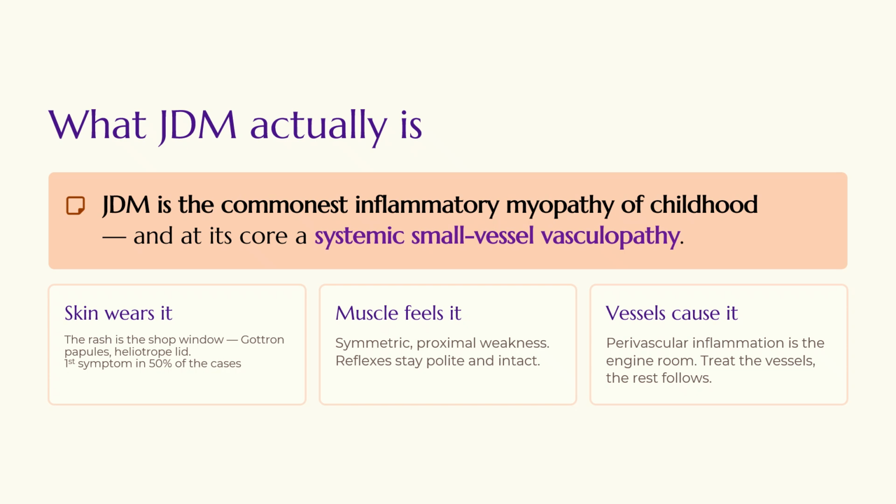The skin is the shop window where all the rashes live. The muscles feel it: it's symmetrical proximal weakness. And the vessels cause it, which is the engine room. So it's a vessel disease that shouts through the muscle and the skin. We need to treat this inflammation and the rest tends to follow.